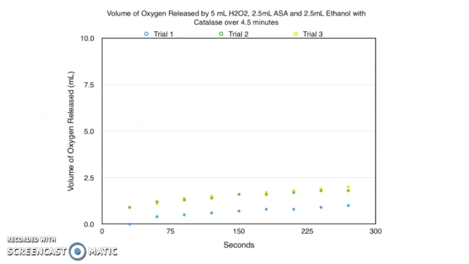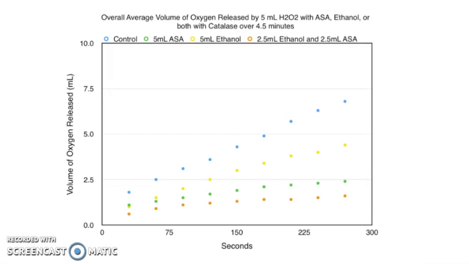The fourth trial added both. It is reasonable to assume that the 2 inhibitors together would further reduce oxygen production. This had the lowest volume of oxygen released of all the combinations. Alcohol has been shown to make aspirin much more potent. As well, some studies show that aspirin inhibits the activity of gastric alcohol dehydrogenase, an enzyme that metabolizes alcohol. As a consequence, the blood concentration of alcohol may be higher.